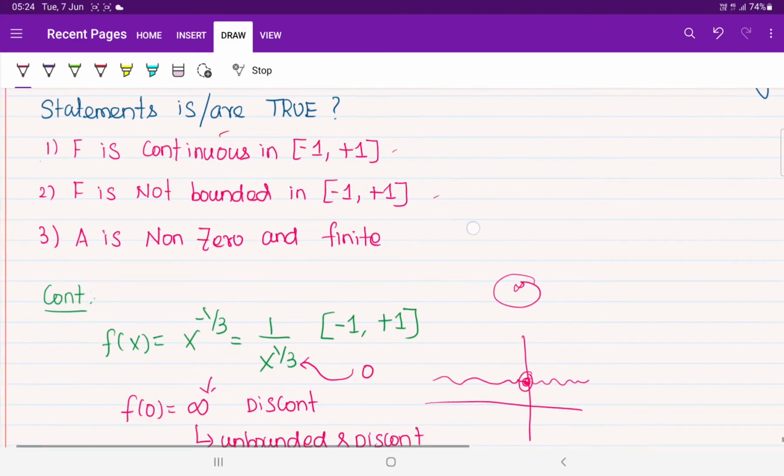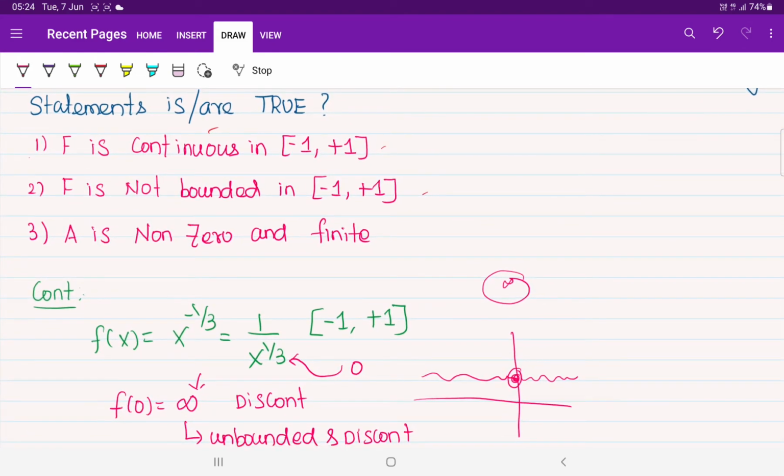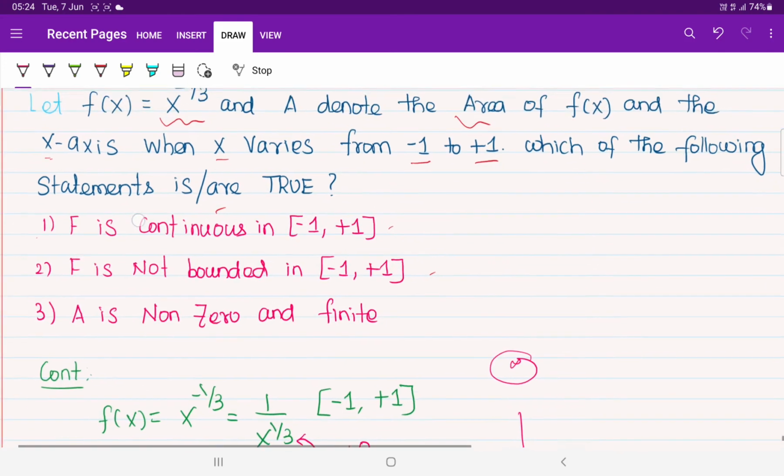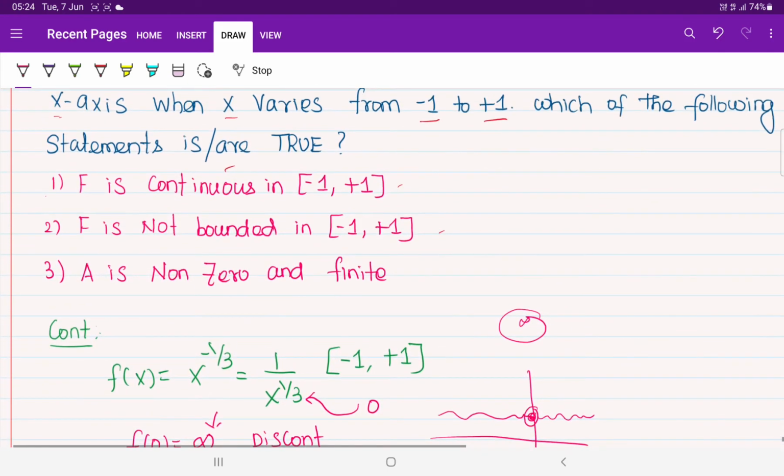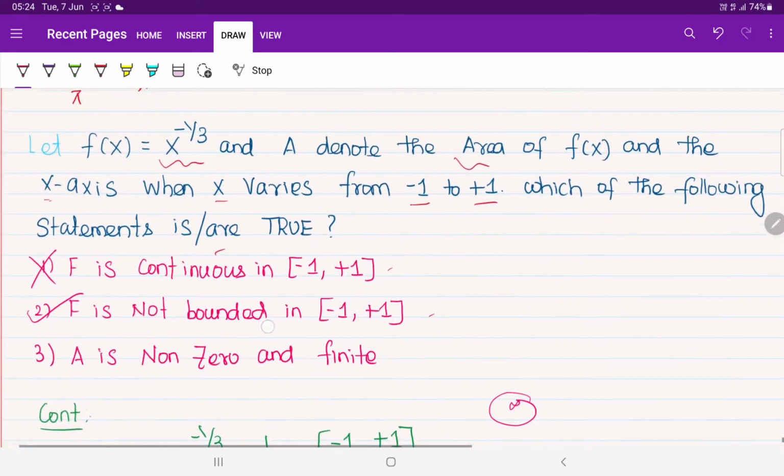They have given so many statements, right? So we have to identify which statements are correct here. Okay, so let us continue with this. Okay sir, this function is not bounded. Statement number 2 is correct, statement number 1 is wrong, right? Because we found that it is unbounded and discontinuous.